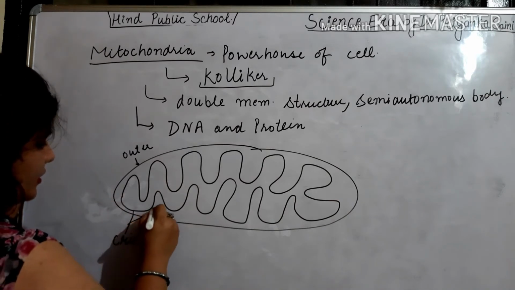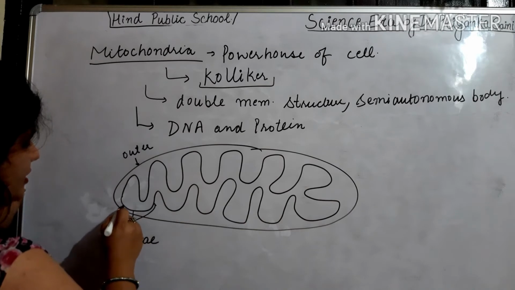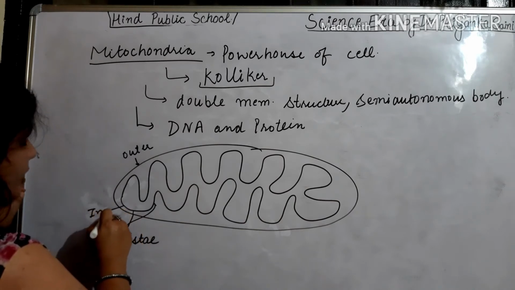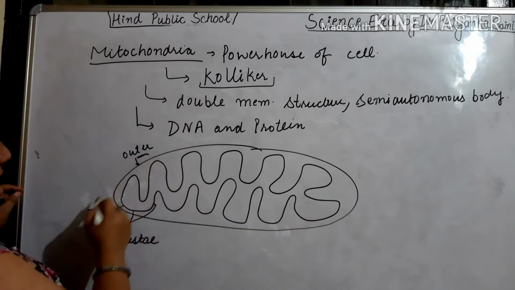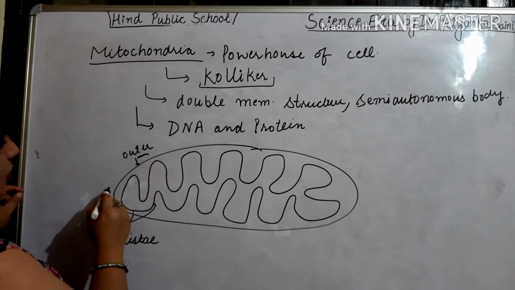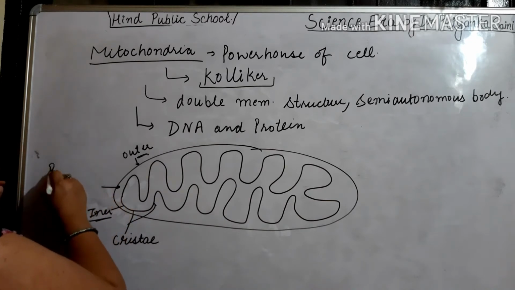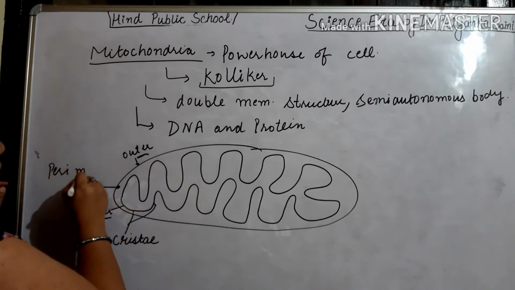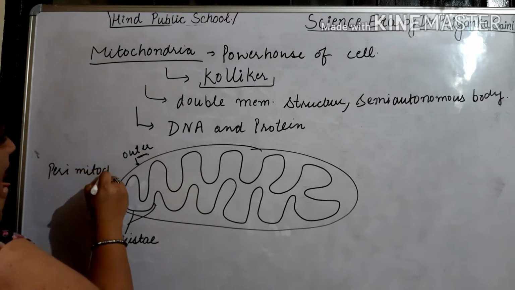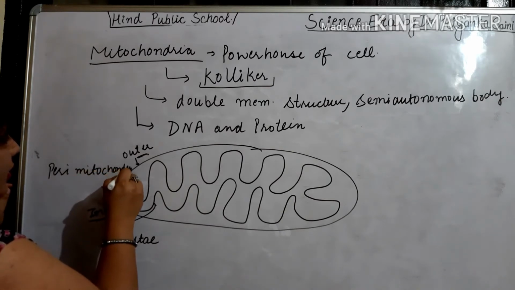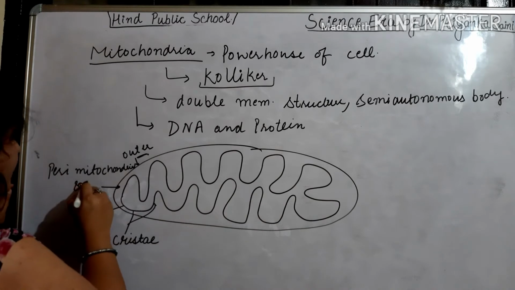This is the inner membrane. The space between this outer and inner membrane is known as the perimitochondrial space.